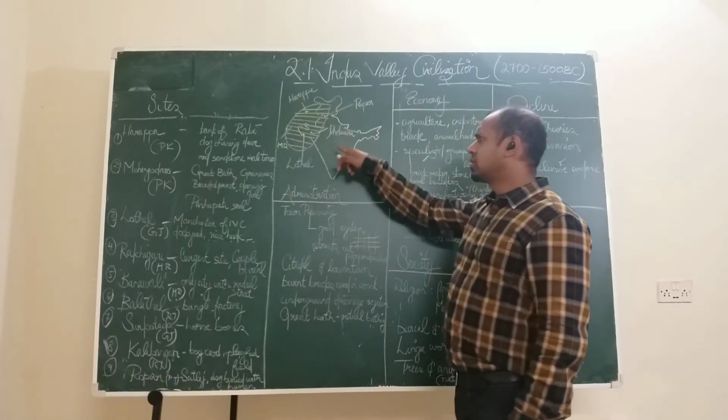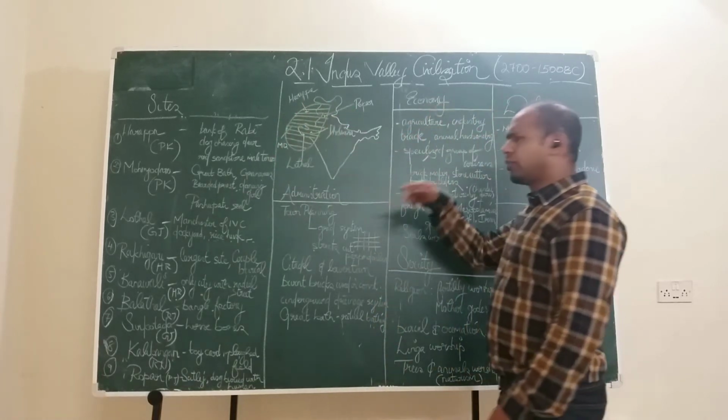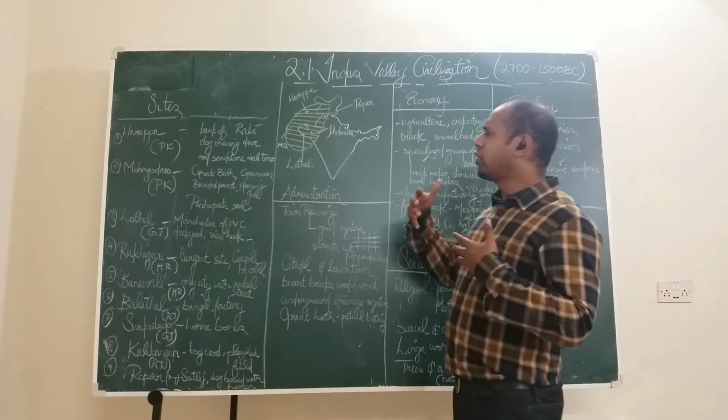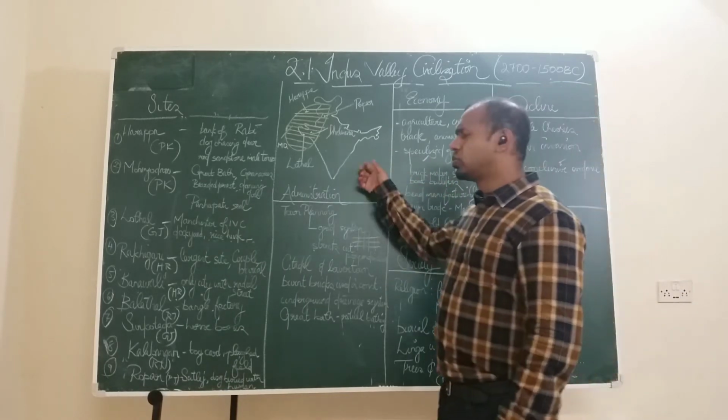I marked a few places here like Dholavira, Lothal, Mohenjo-daro, Harappa and Ropar. But you can further add places also. I want to give you a rough idea that this kind of map is possible in the answer. So please do draw it.